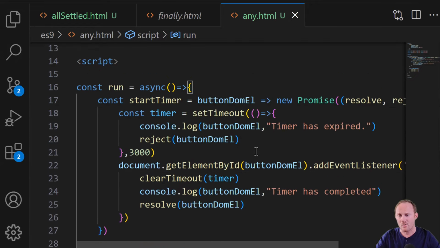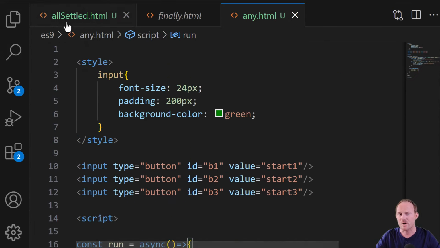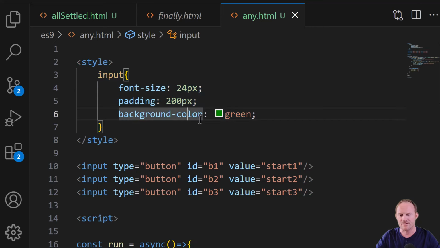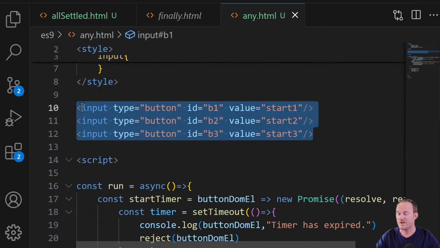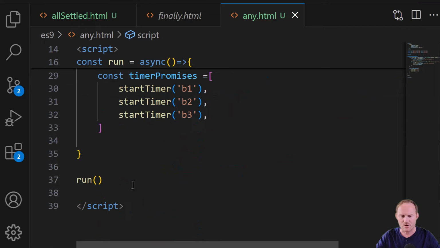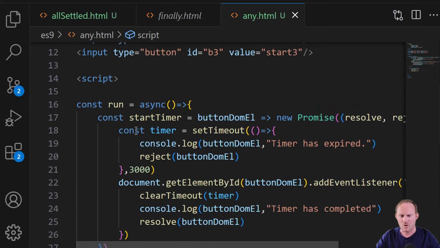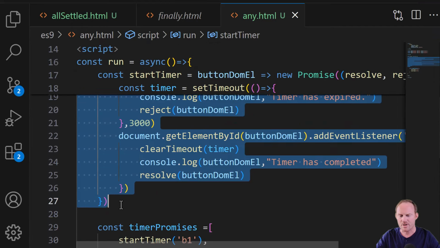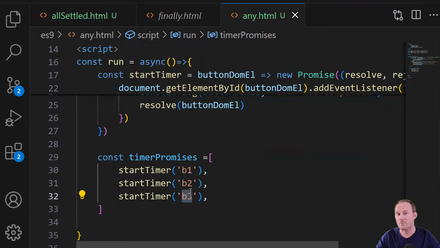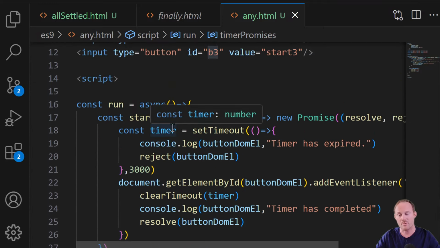Over to the code editor, a real quick example. I pulled this pretty much from allSettled. I've got a style tag with a little bit of styling to give us some green buttons. I have 3 different green buttons, B1, B2, and B3. And then in the script tag, I've got a wrapper function called run. Run gets called, and then startTimer here gets called by passing B1, B2, and B3. So we're going to pass the IDs of all 3 buttons.